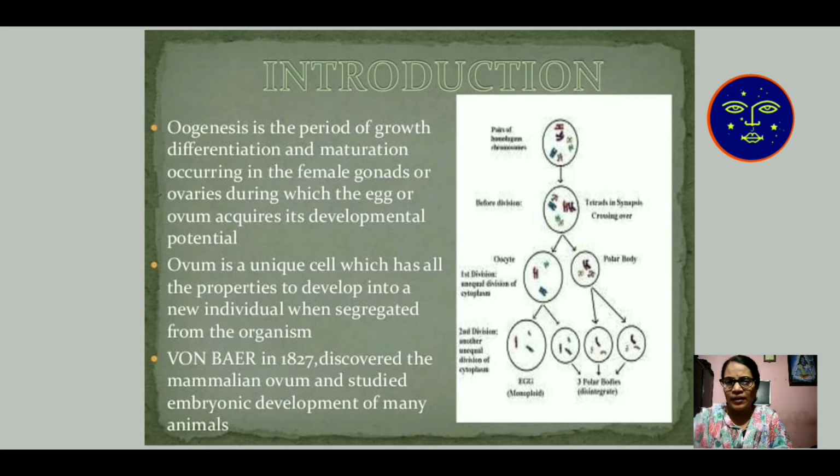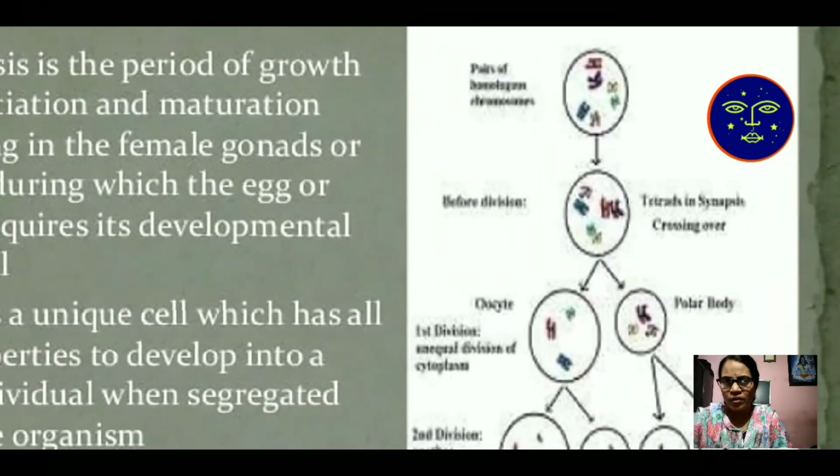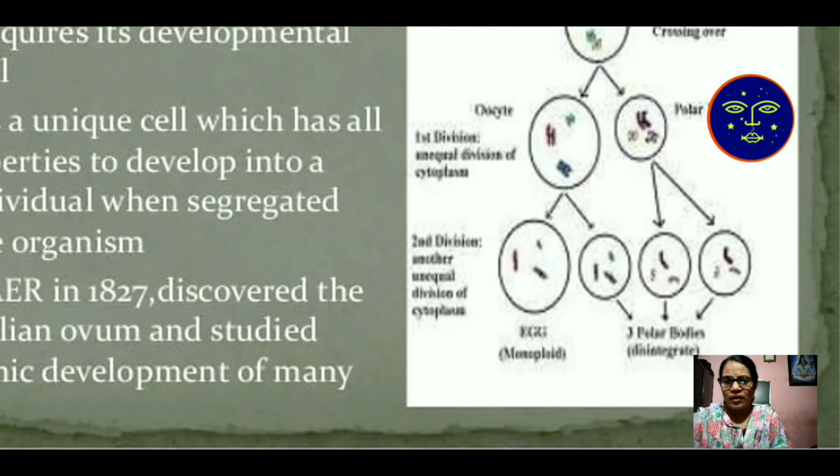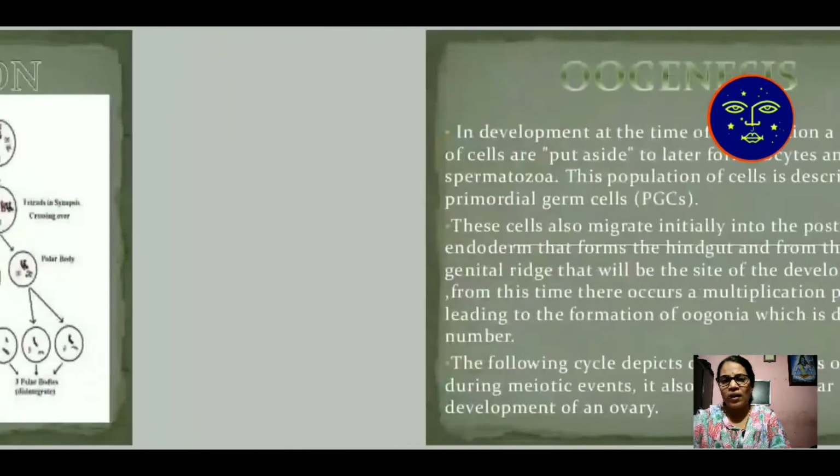Here is the diagram. The pairs of the haploid cell, and at the last of the cell, diploid cell. Second division produces four haploid types of cell. Three are known as polar bodies and the fourth one produces the egg.